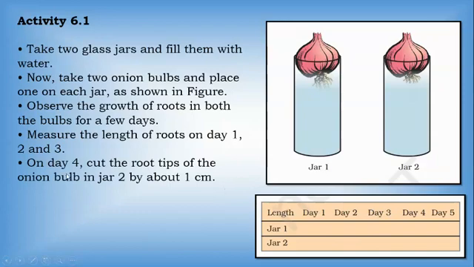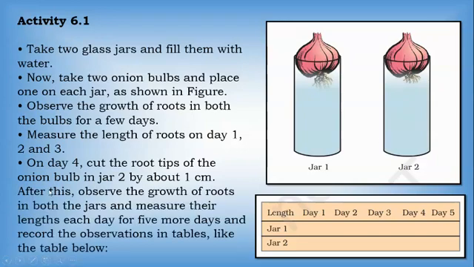Then on day 4, cut the root tips of the onion bulb in jar 2 by about 1 centimeter. Now, this is jar 2. Take out this onion bulb and cut the roots about 1 centimeter, then place it back. After this, observe the growth of roots in both the jars and measure their lengths each day for 5 more days, and record the observation in a table like the one below.